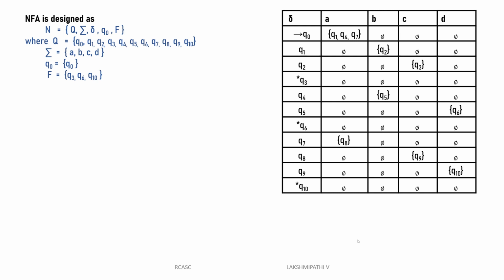Then come to the Q2. Same, Q2 of A is null. Q2 of B is also null. Q2 of C is Q3. Then Q3 of D is also null. Then Q3 means all are null. It is a final state.